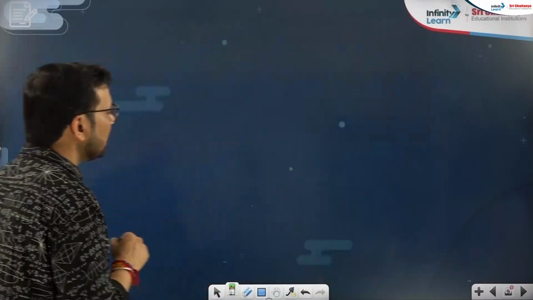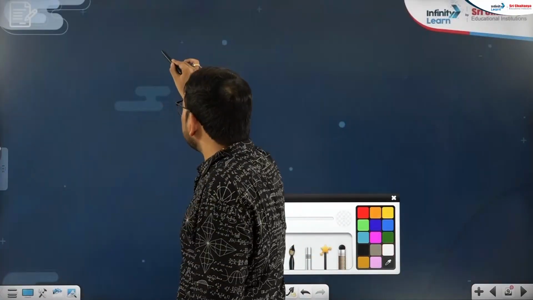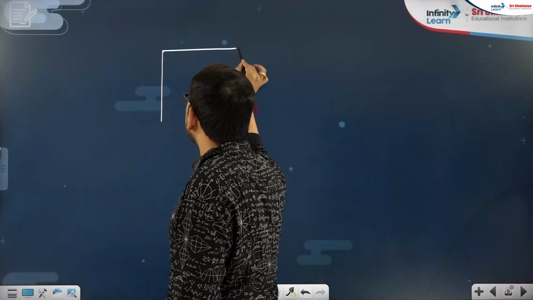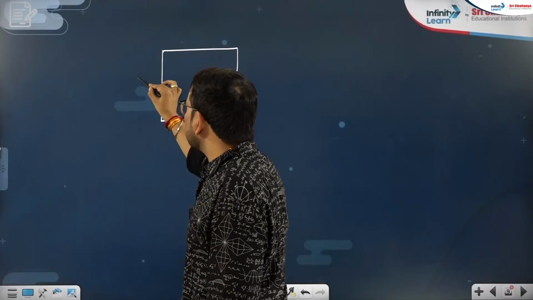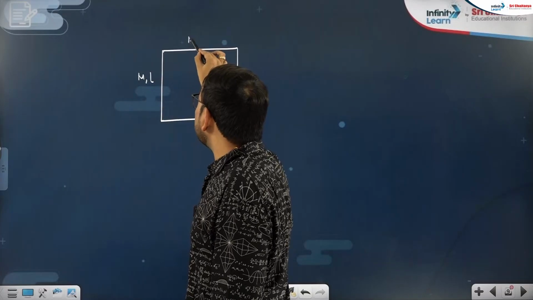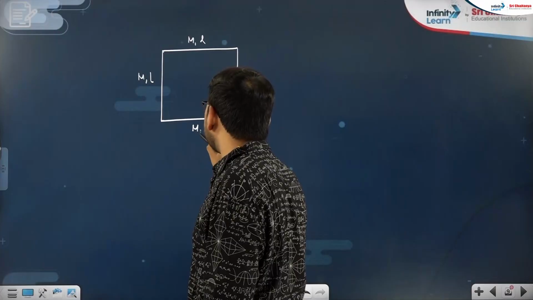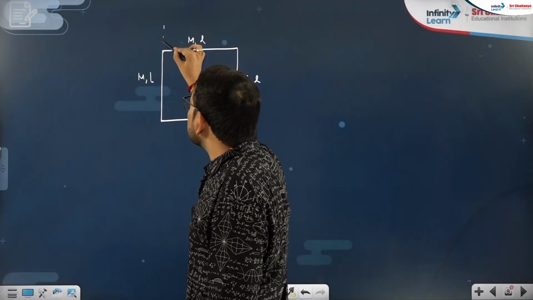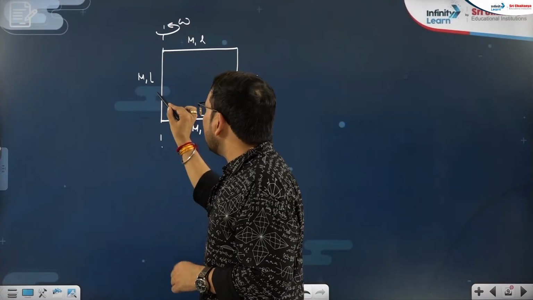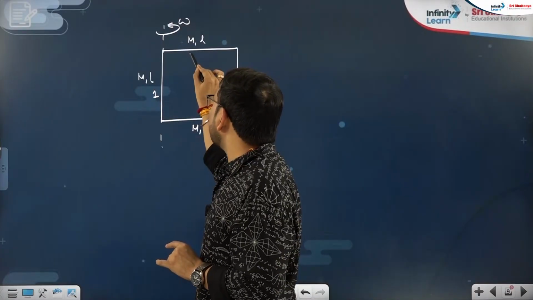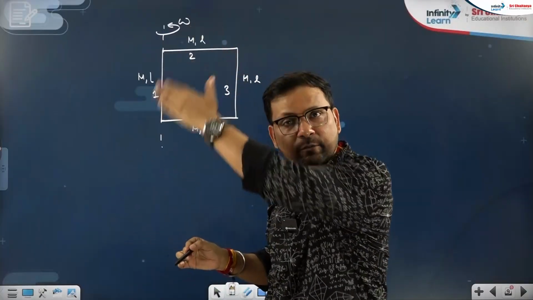more question here. Suppose I am asking you, this is a square frame made of rods, each of mass M and length L. Focus on the application of self plus required moment of inertia. And this is the axis about which this frame is rotating. I have 4 rods, rod 1, rod 2, rod 3, rod 4, and the axis is also in the plane.